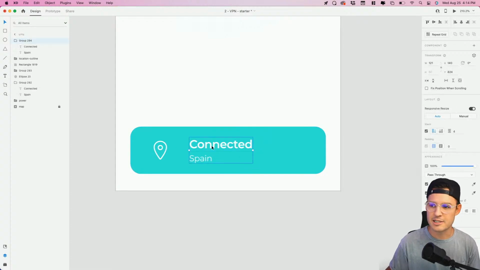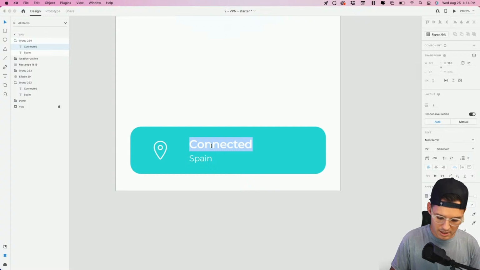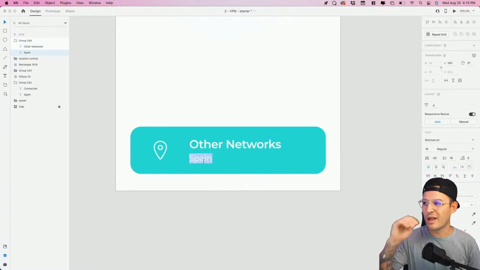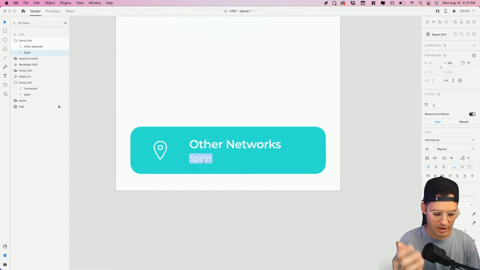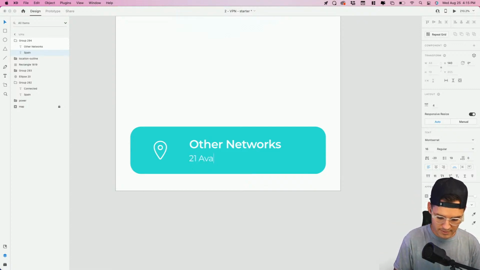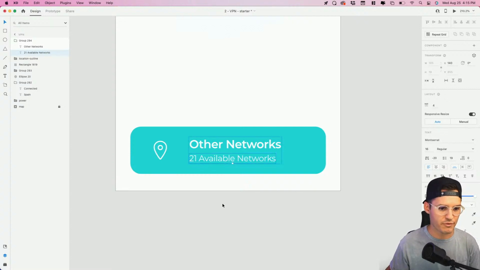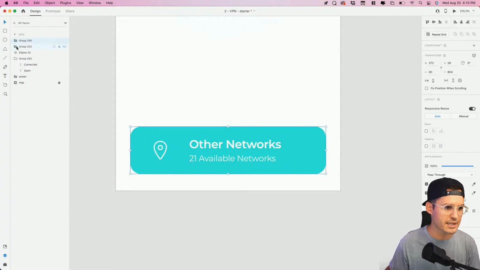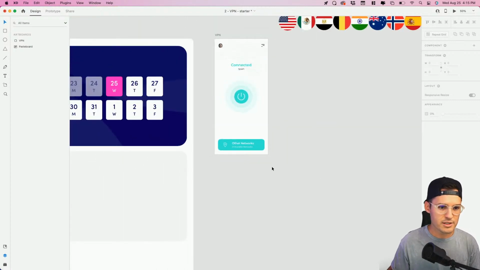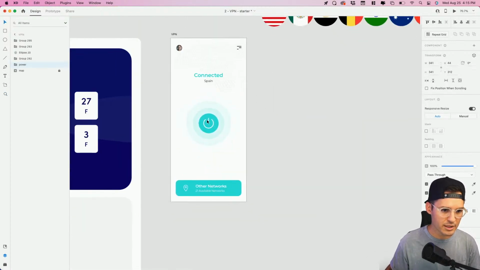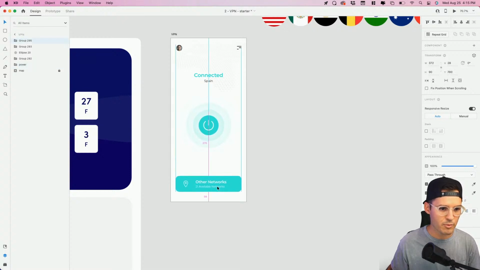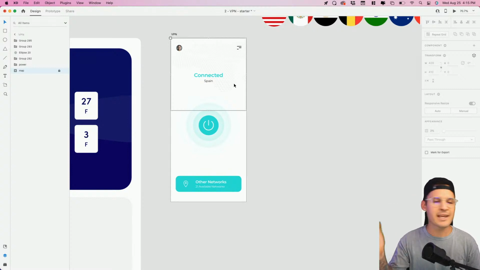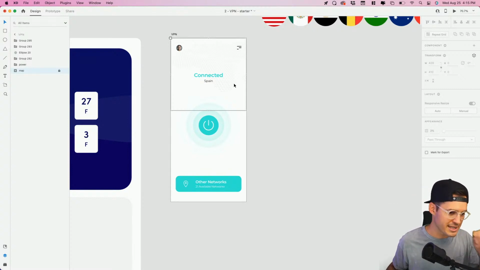So we're connected to Spain, we know that, but how about other networks? Networks, woo, can't spell networks at all. Okay, and maybe like current, oh, how many networks are available? How about like 21 available networks? Beautiful, love that. Okay, we're just keeping it simple, keeping it cool. We're gonna group the whole thing together, and we're going real minimal here. I'm just gonna move this down, maybe move this up. We're playing with a little bit of spacing now, and I like it. Generally speaking, I think it's pretty simple and easy, and I kind of dig it.